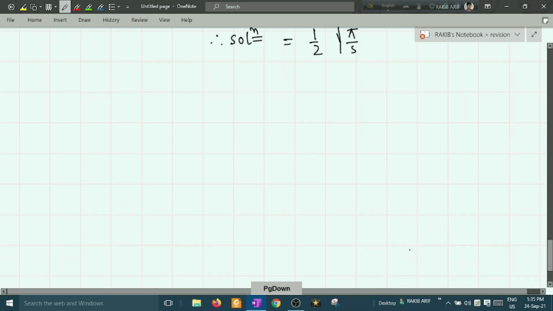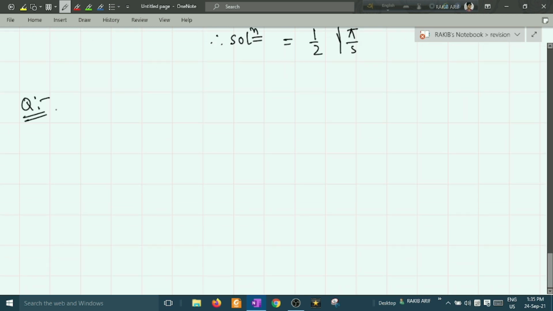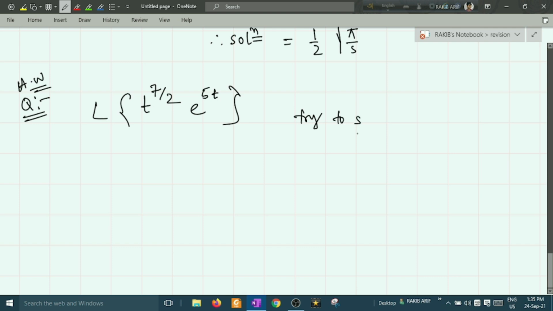I am giving another problem which is completely based on the given properties. This will be homework for you. Find the Laplace transformation of t to the power 7 by 2, multiplied by e to the power 5t. Try to solve this. It will look like a hard problem to you, but try to solve it. If you have any doubt about this problem, comment in the comment box, or you can send me a message on WhatsApp, and I will try to solve it for you.